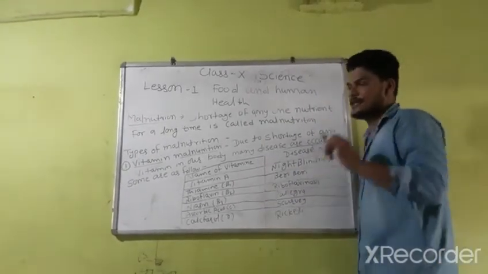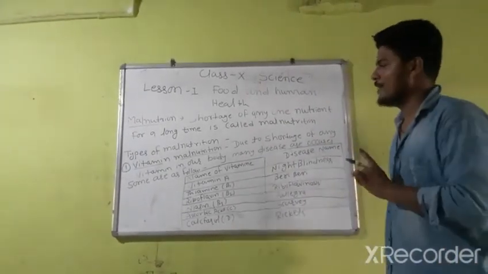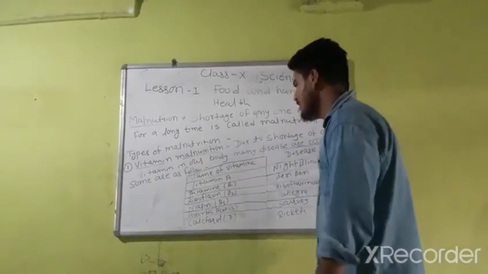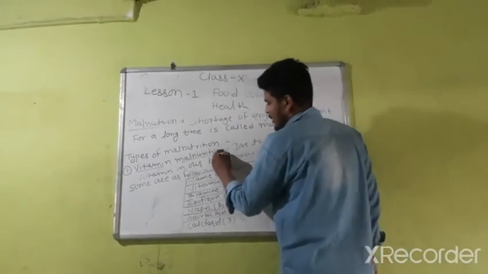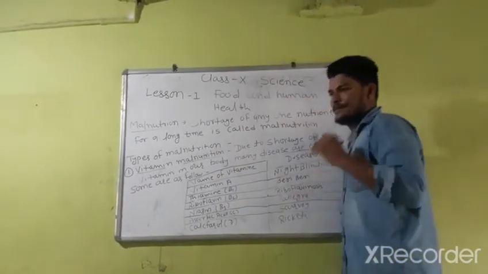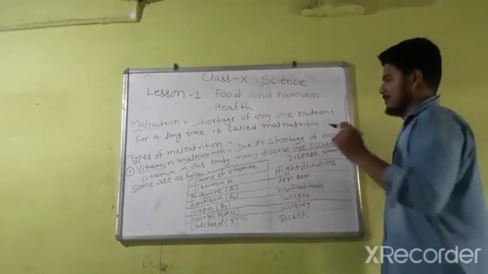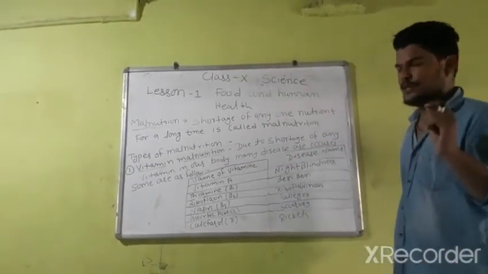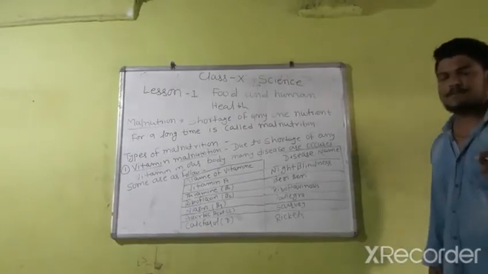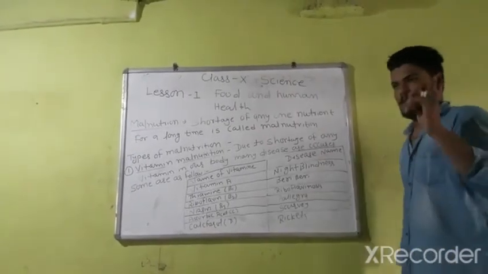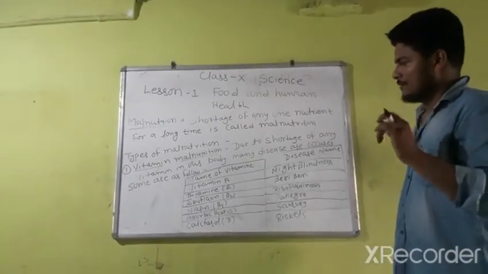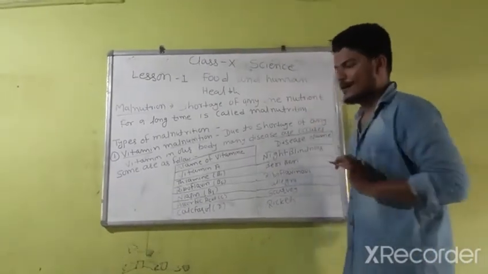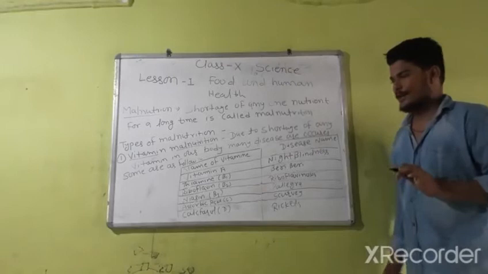Today we discuss the first type of malnutrition, and the first type of malnutrition is vitamin malnutrition. It is most important for the board exam. Vitamin malnutrition is due to the shortage of any vitamin in our body. Therefore, many diseases occur in our body.